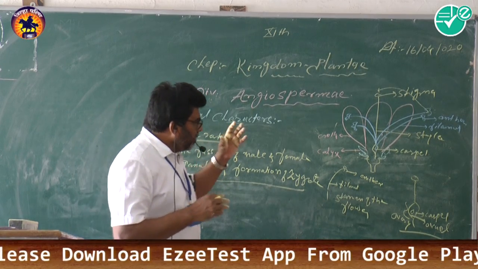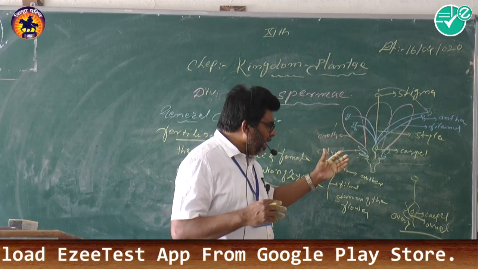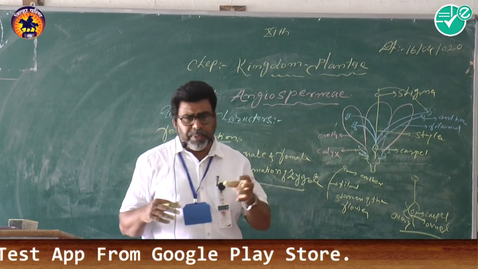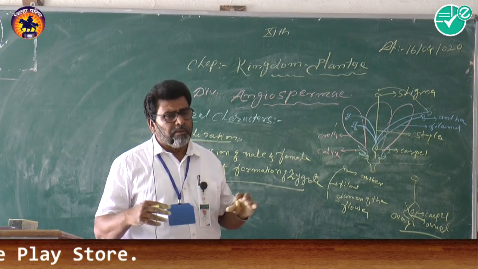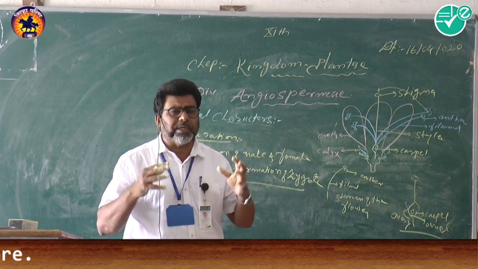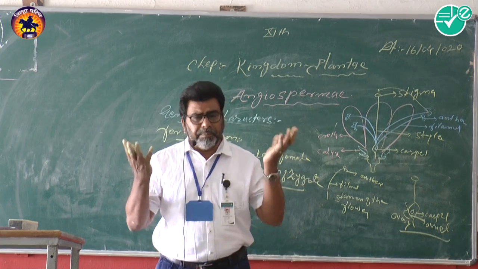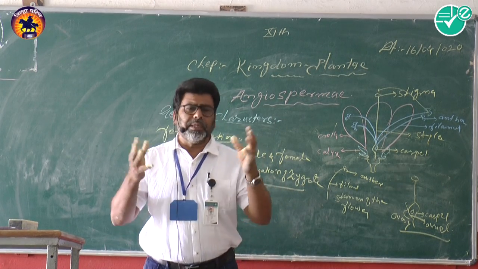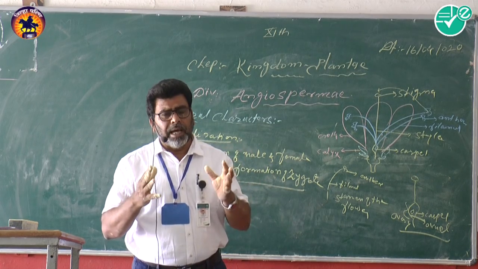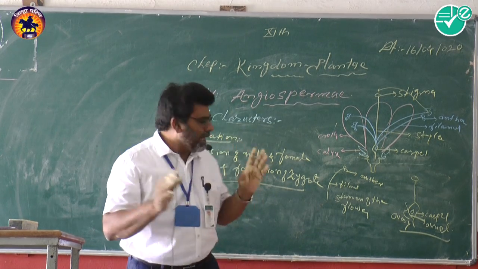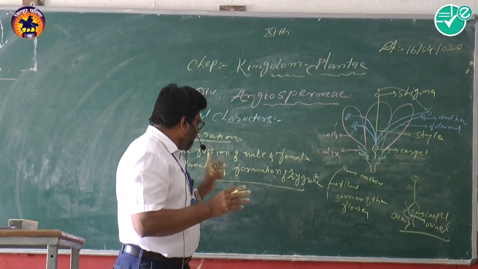In the female reproductive part of the flower, that is the gynoecium, in the carpel there is the ovule, and in the ovule there are the female gametes. After pollination, when the male and female gametes are fused and a zygote is formed, that is called fertilization.